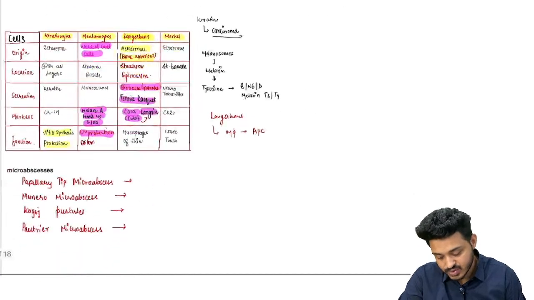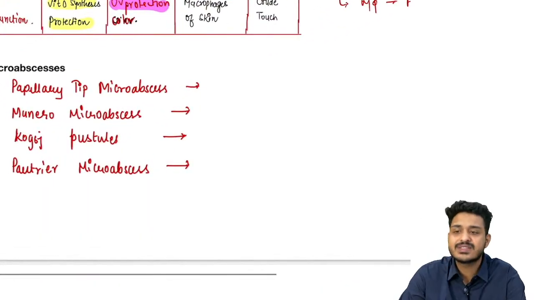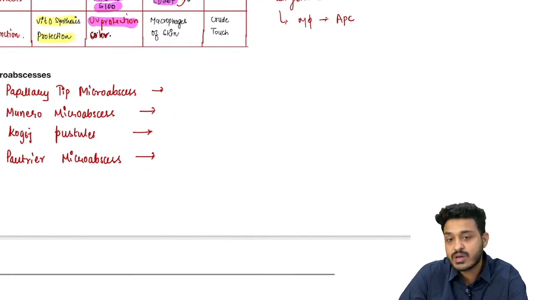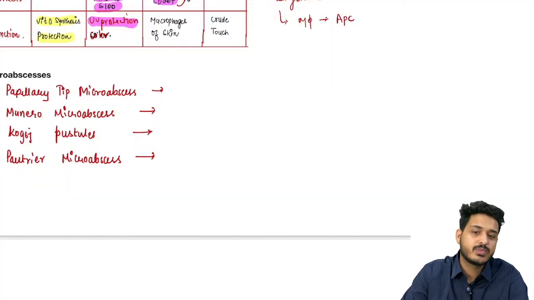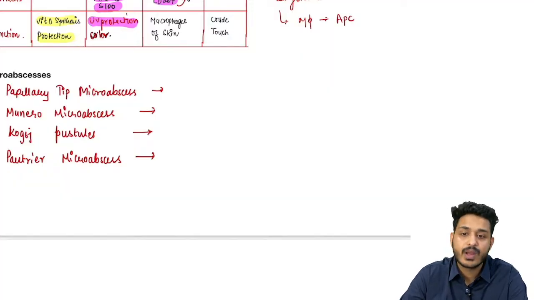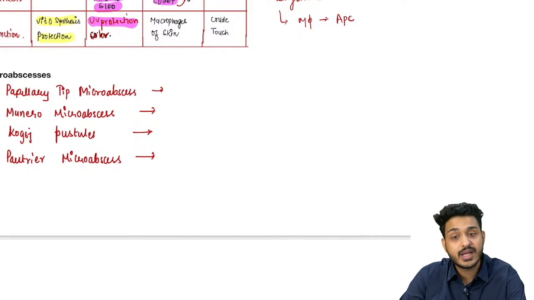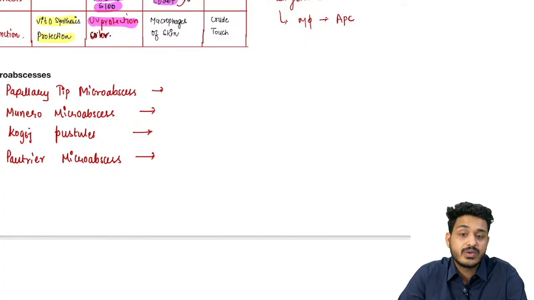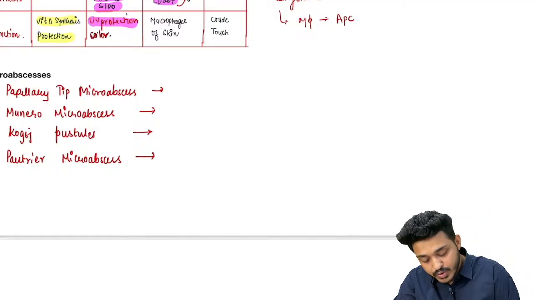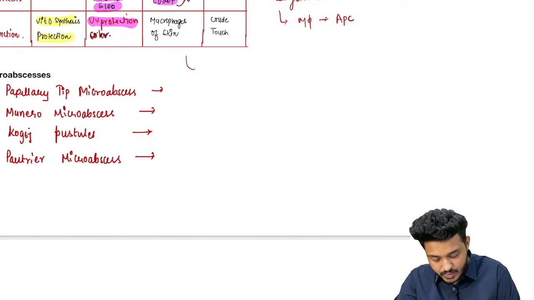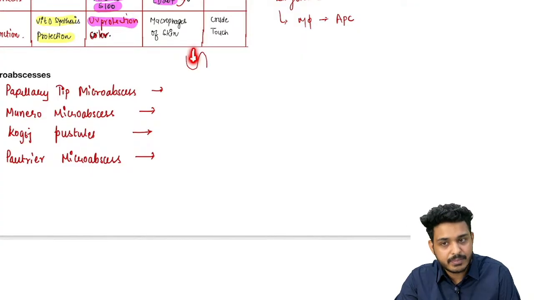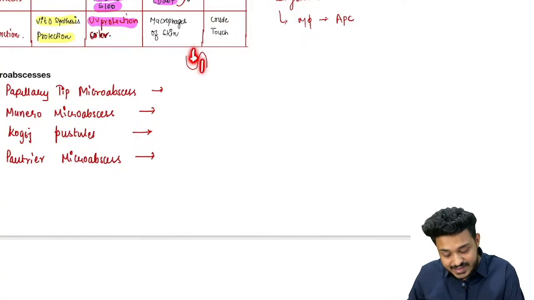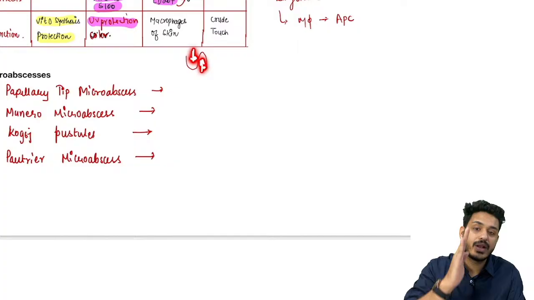Now we will discuss some kinds of microabscesses. Microabscess is basically a collection of neutrophils or lymphocytes in the body, right? Some small collection, and their location will decide what kind of microabscess we are going to find for the diagnosis of which disease, right? So papillary tip microabscess, this is your last exam question. This is a combined question about dermatitis herpetiformis. So where do you find papillary tip microabscess? Just now I told you this part is known as rete ridges. This is a part of epidermis trying to enter into dermis, whereas this is a part of dermis which is trying to enter into epidermis.